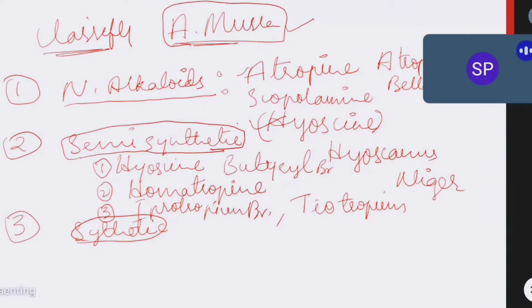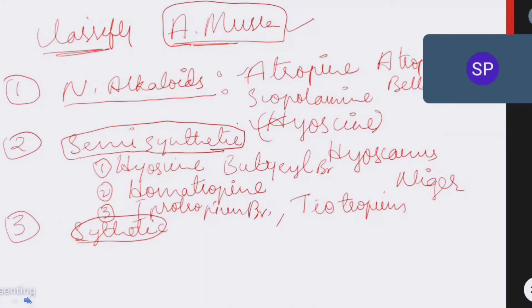In the third classification of antimuscarinic drugs, we have synthetic agents. Synthetic agents means they are directly synthesized in laboratories, not obtained directly from plants. Semisynthetic means they are obtained from plants, and from the plant's active agent we make some modification. Some functional groups are changed, so they are called semisynthetic forms. In synthetic we have so many examples, widely used in hospitals. So let me classify the synthetic forms with therapeutic class.